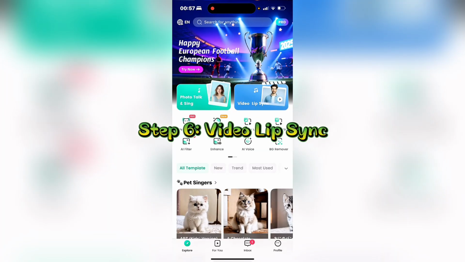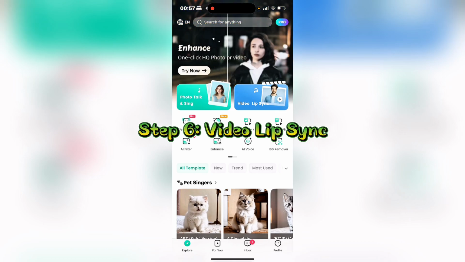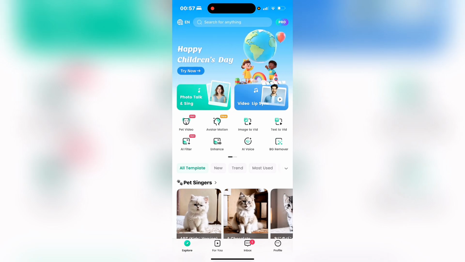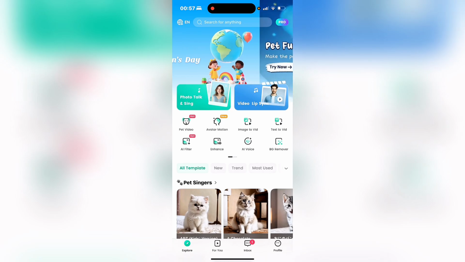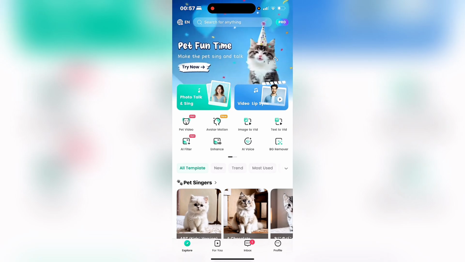Now we have our music that we have generated from a Bible verse. We have a choir that is ready to sing. Now we need to give them the music. We need to lip sync the music. And for that, I'll be using my favorite tool, my favorite lip syncing tool, which is Dreamface app.